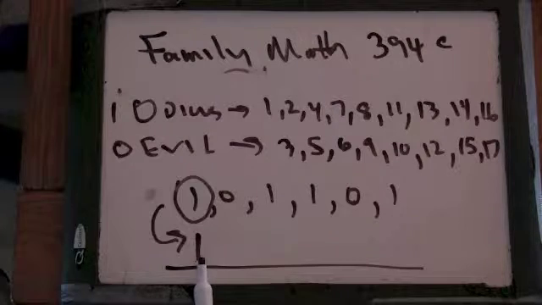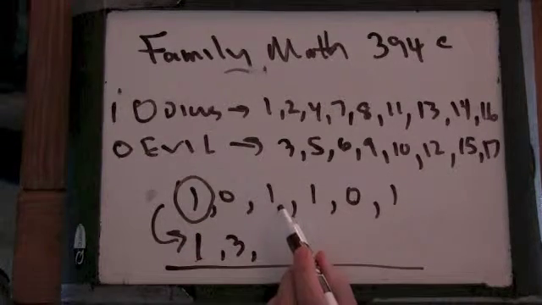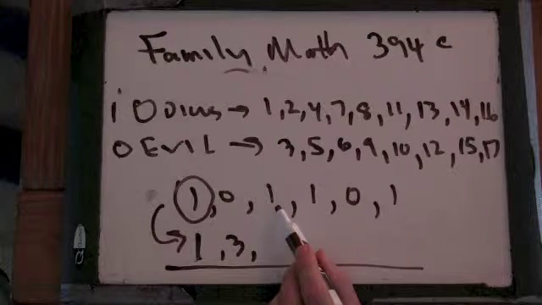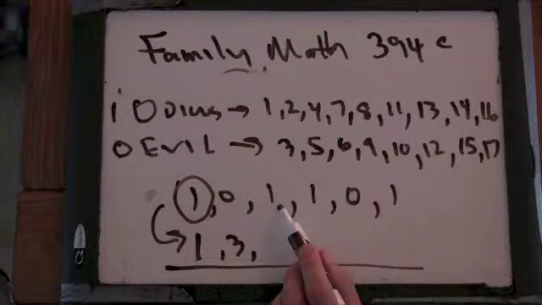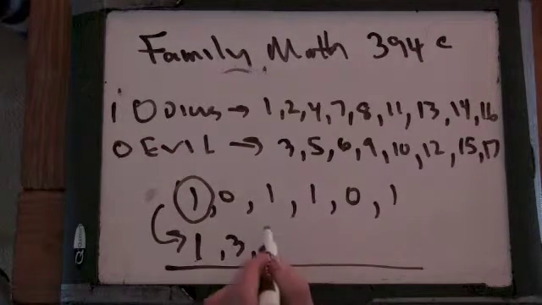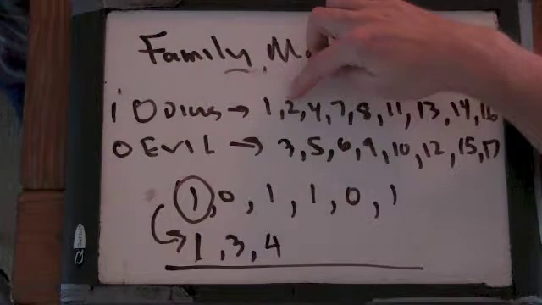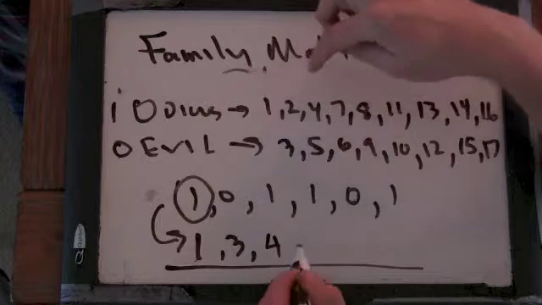So what's that? 3. What does this number tell us, do you know? We have to look at the next biggest odious number, which is 4, because 4 is bigger than 3. So we're going to skip 2. 2 is not going to be in this list. Okay, what comes next?